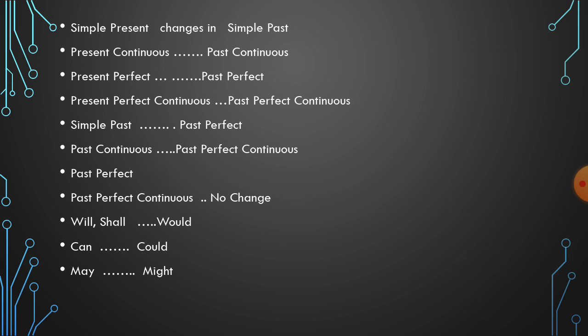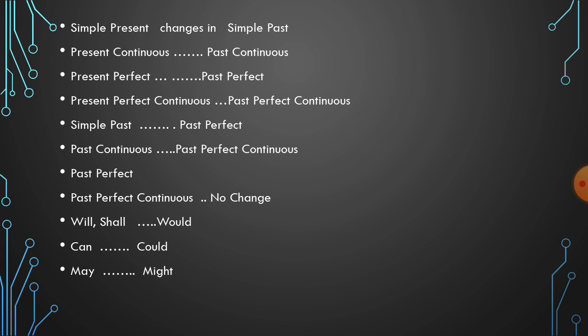First of all, we'll start with simple present tense. Simple present tense changes into simple past. Next tense is present continuous. Present continuous changes into past continuous. Then comes present perfect. Present perfect changes into past perfect. Present perfect continuous changes into past perfect continuous. Means all the parts of present change into past.